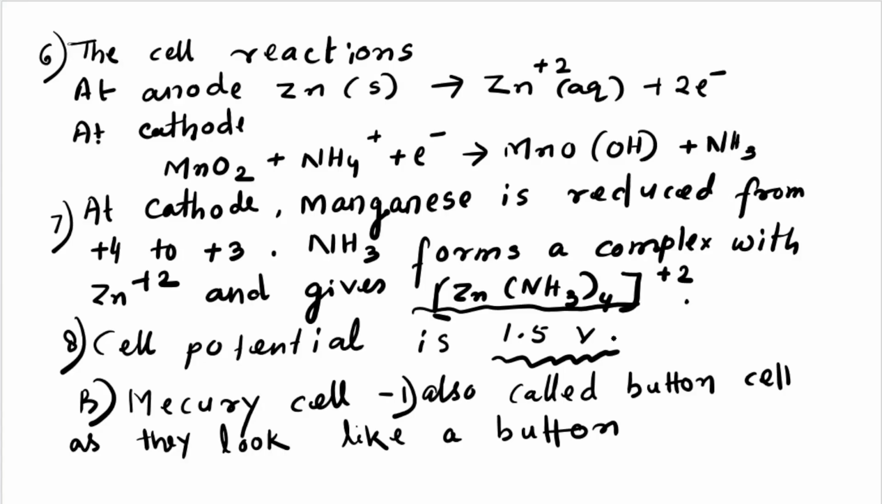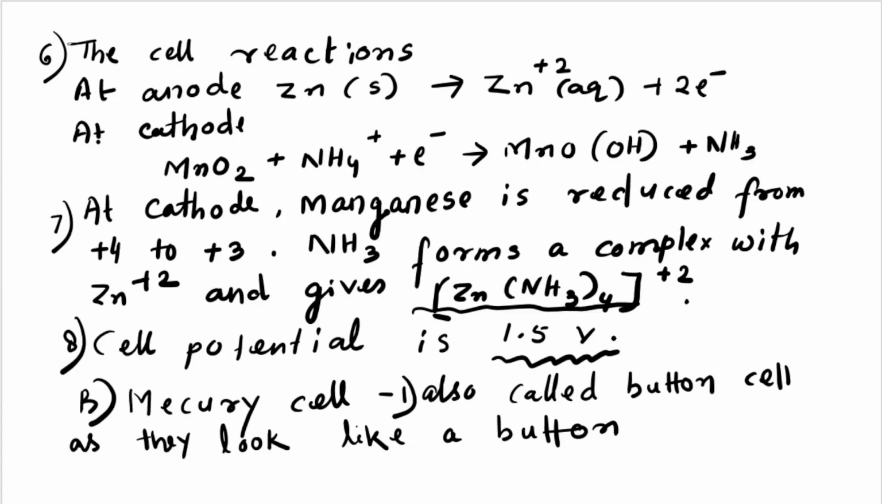This is called the dry cell. Clear now? The dry cell is related to manganese and zinc. Manganese is reduced from +4 to +3, and ammonia forms a complex with Zn2+ and gives [Zn(NH3)4]2+.